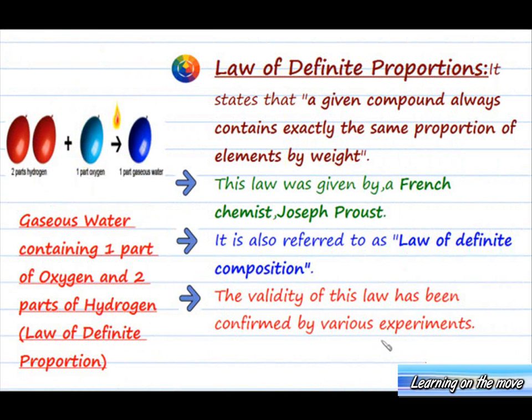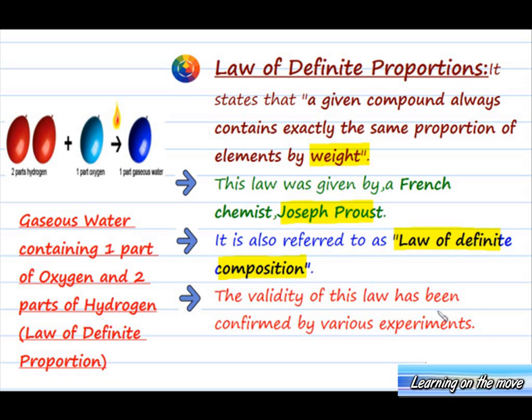After the first law, we have the second law of chemical combination, and this law is the law of definite proportions. It states that a given compound always contains exactly the same proportion of elements by weight. This law was given by a French chemist by the name of Joseph Proust. It is also referred to as the law of definite composition.